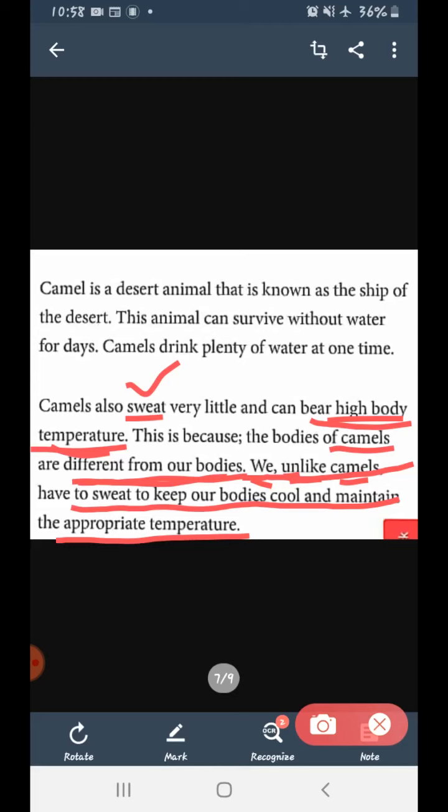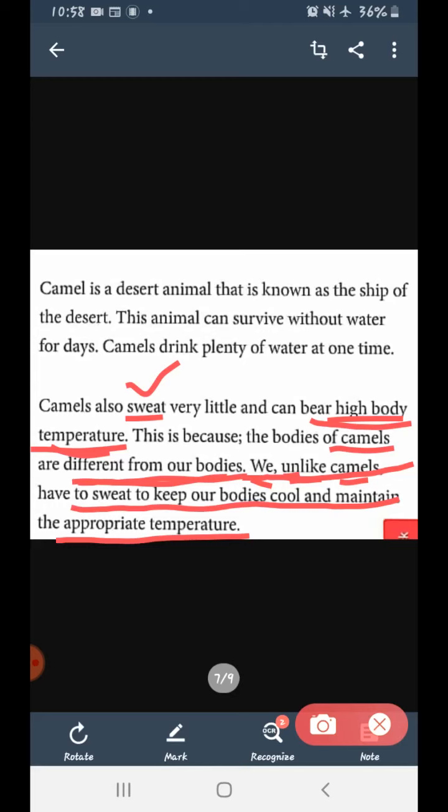The more he sweats, the more his body will be cooled. Clear? Now, a thin person does not sweat much because he doesn't have much fat in his body, so he doesn't get heated up very fast. This is why a thin man sweats very little.